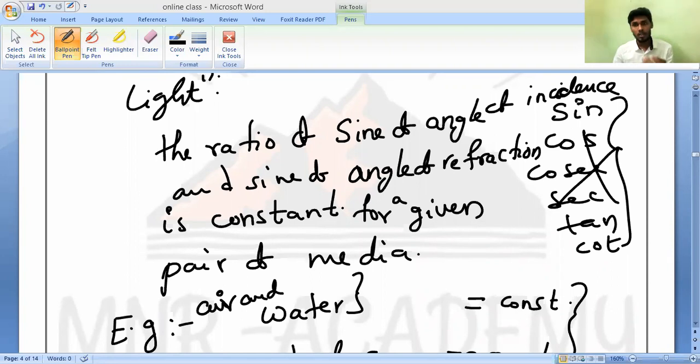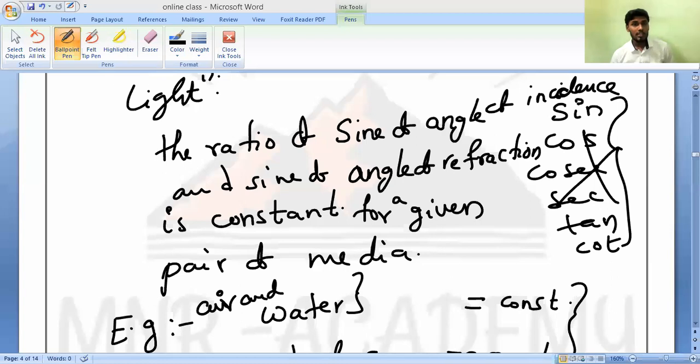But if you want to crack the NTS and all, at least we should know 1 or 2 questions related to that. When they are asking in NTS and all, they will give you the sin I and sin R value, so that you can easily substitute it and find the value. That's all. Do you understand? Yes, sir.